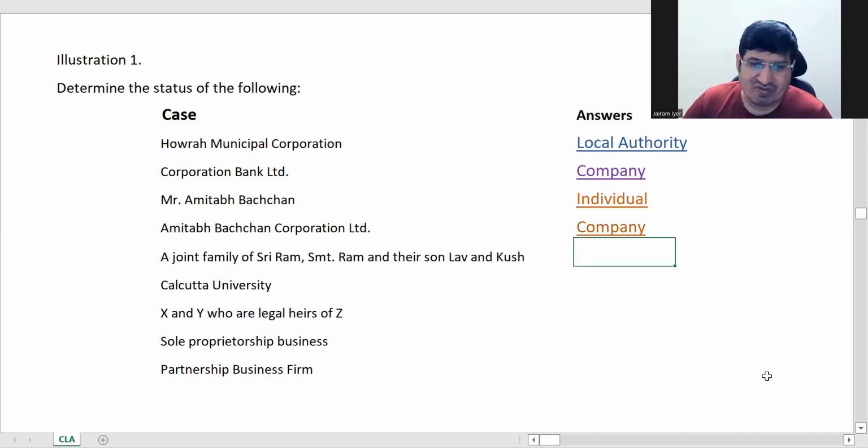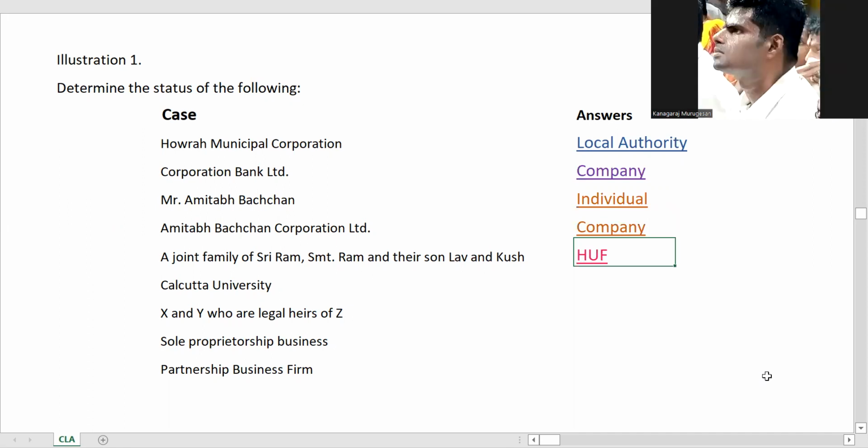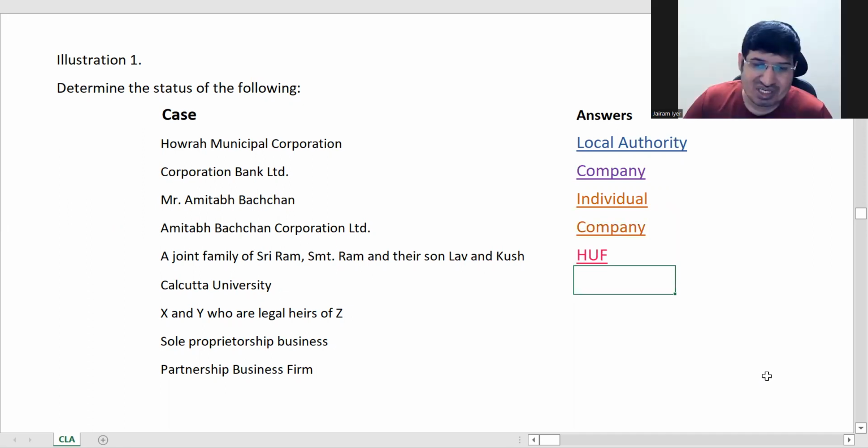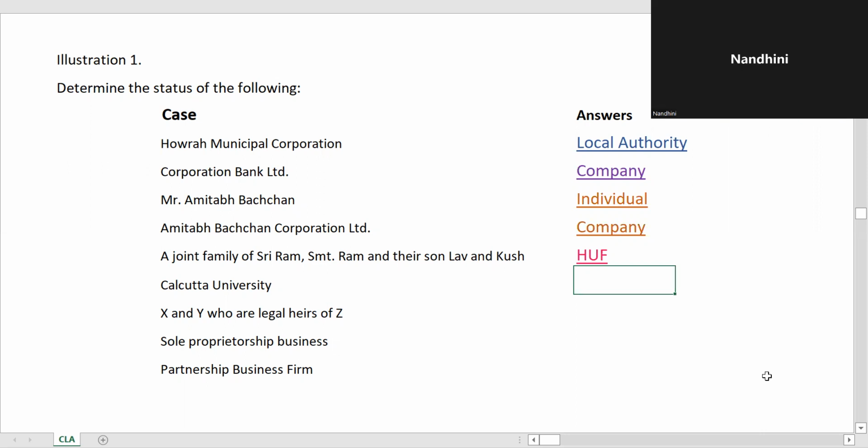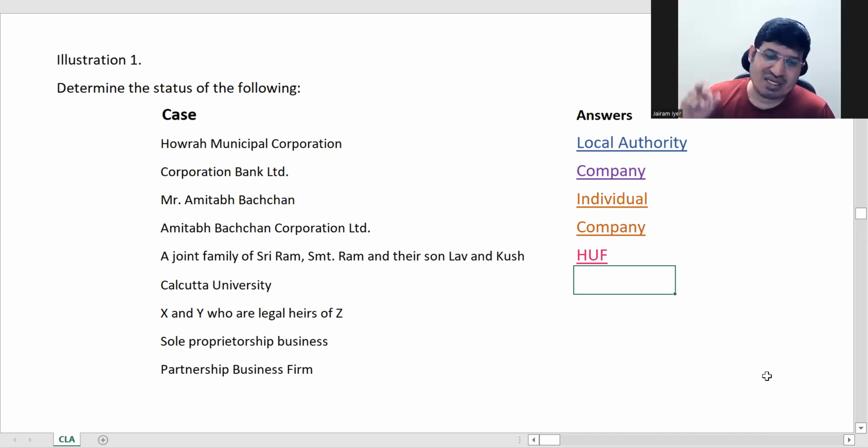Then the joint family of Sri Ram, Srimati Ram: HUF, Hindu. Okay, good. Calcutta University: artificial. In AJP, as we have seen, there are very few examples. Always remember that. Only one of these four will come in AJP.